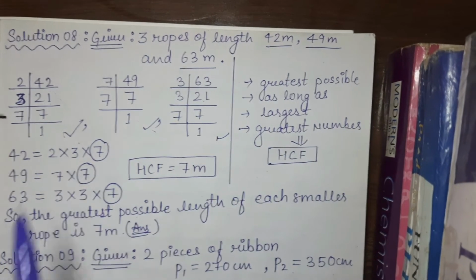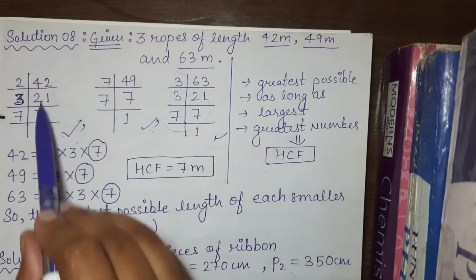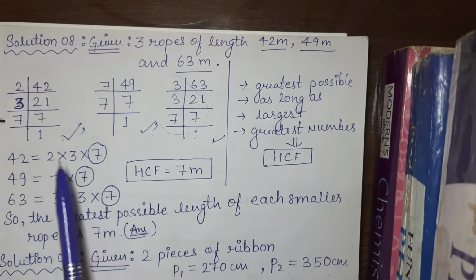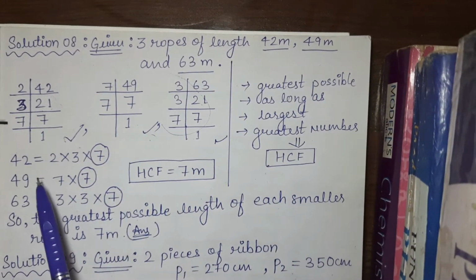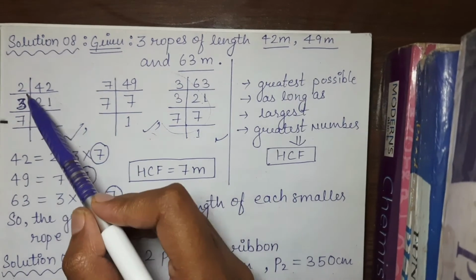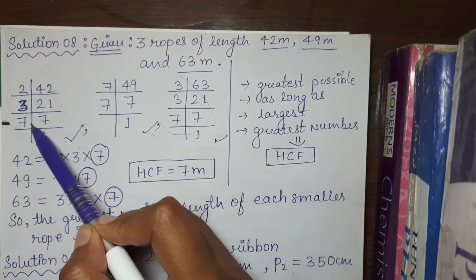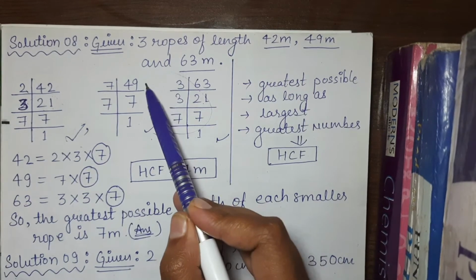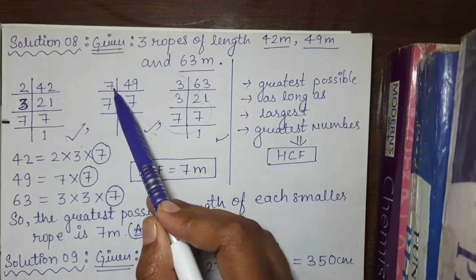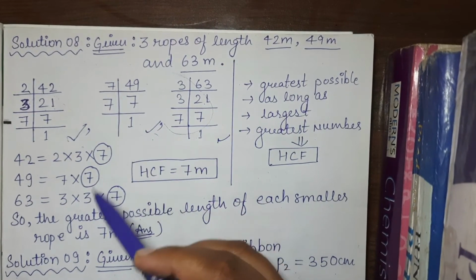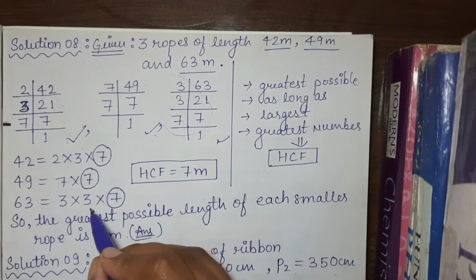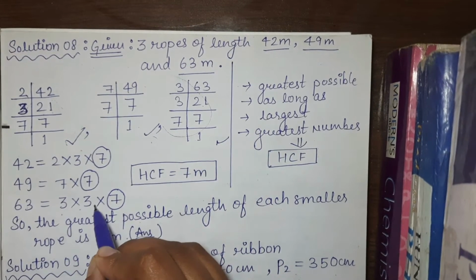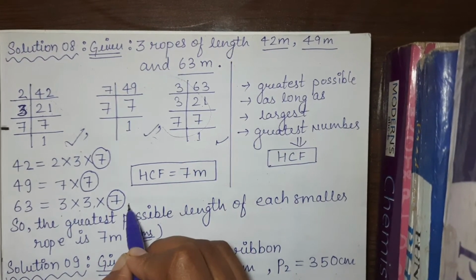Let's see what we do after this. We write the factors: 42 is equal to 2 into 3 into 7, 49 is equal to 7 into 7, and 63 is equal to 3 into 3 into 7.